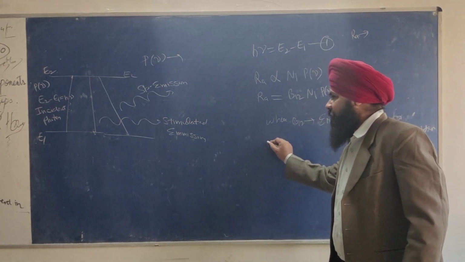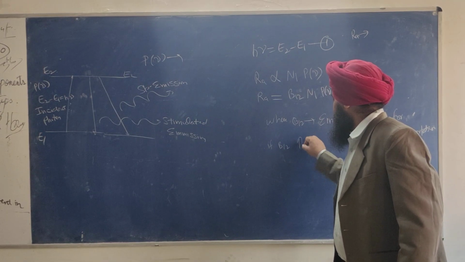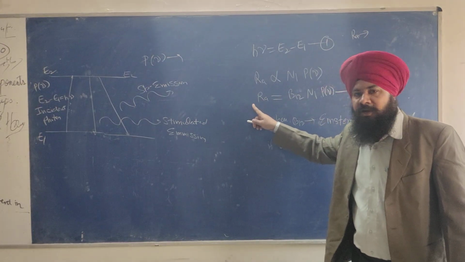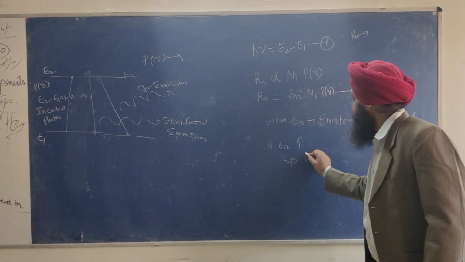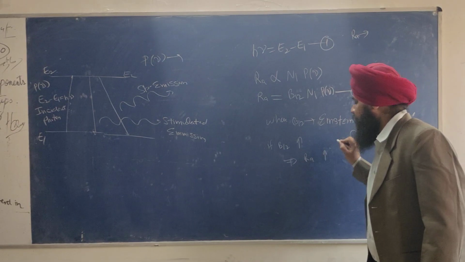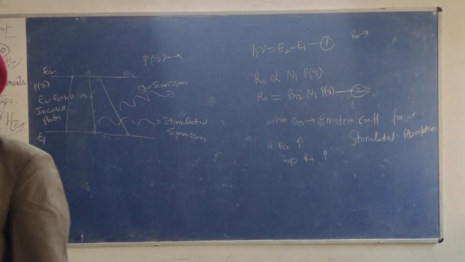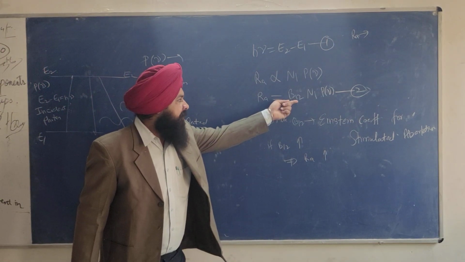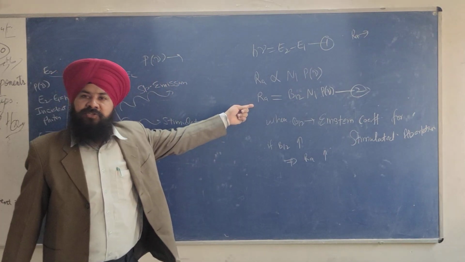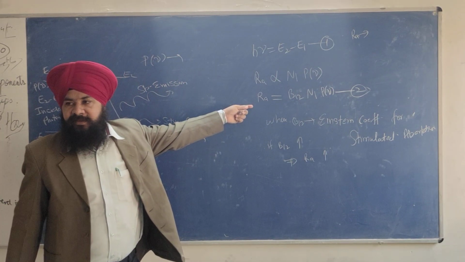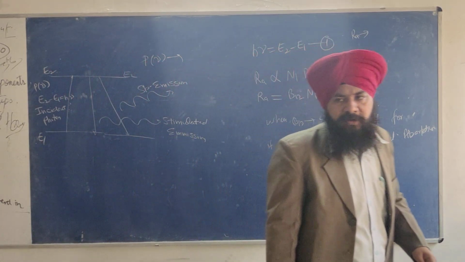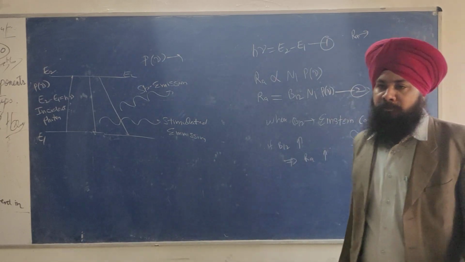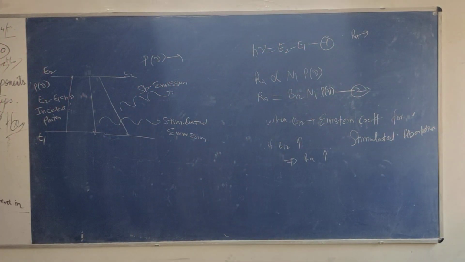See, if B12 is large, then RA will also be large, because both are proportional to each other. If this quantity increases, RA also increases. What is RA? Rate of absorption per unit volume. Now give the heading: define B12.